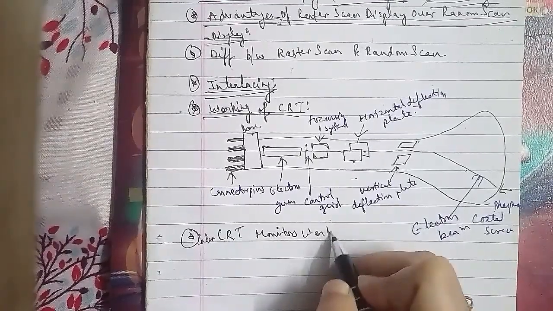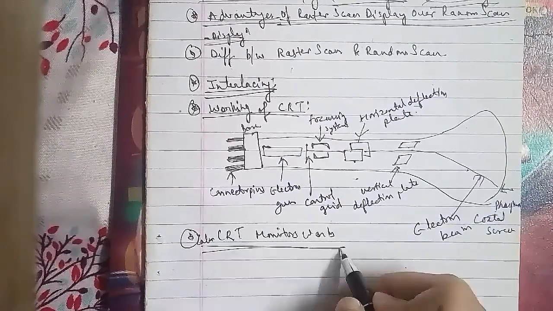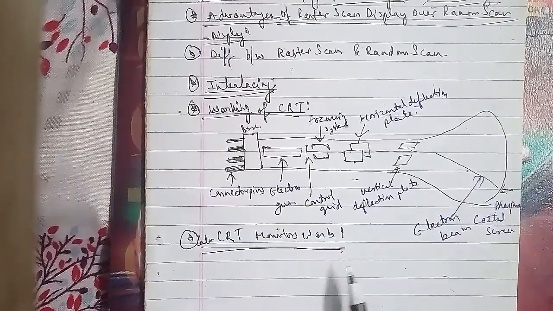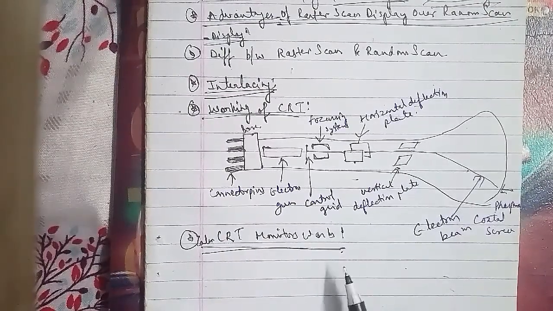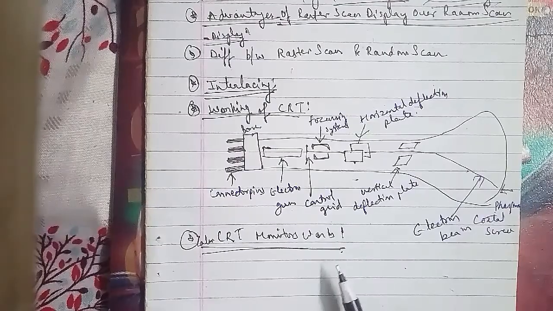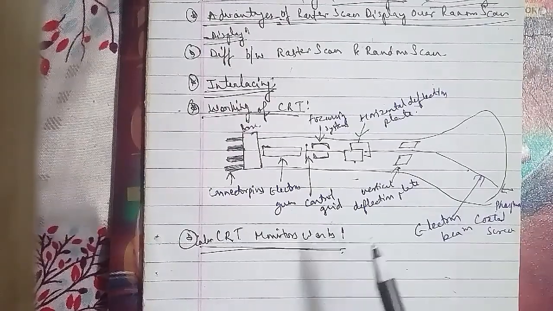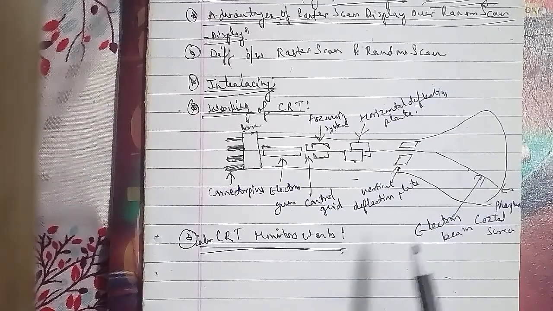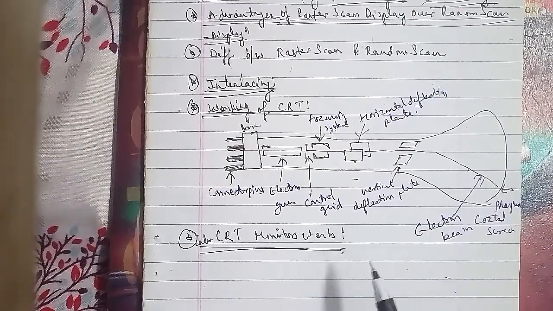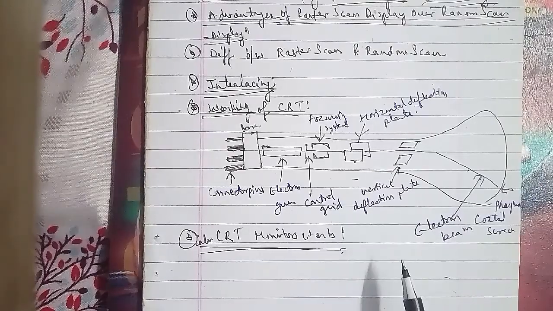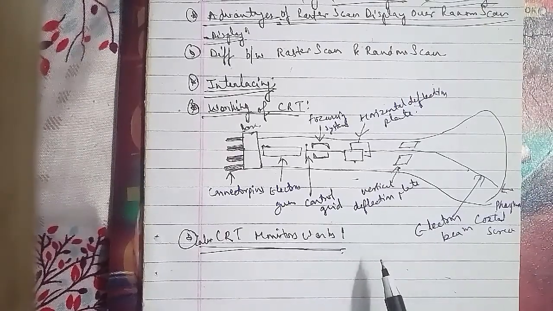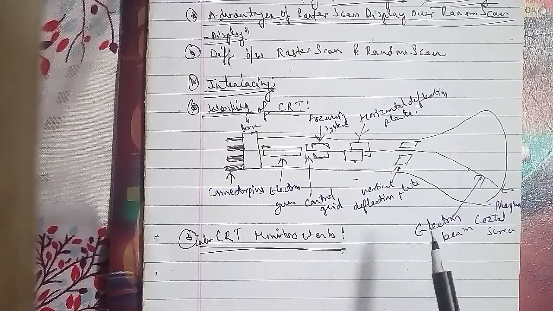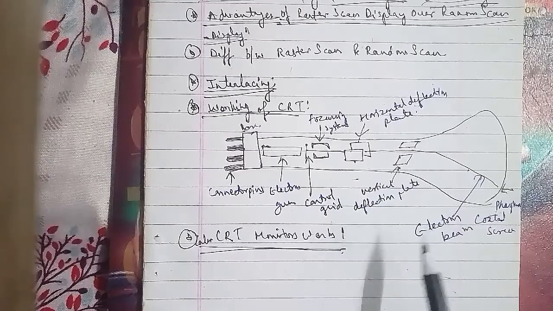In the same case, at intermediate beam speeds, combinations of red and green light are emitted to show two additional colors, that is orange and yellow. The speed of the electrons, and hence the screen color at any point, is controlled by the beam acceleration voltage. Beam penetration has been an inexpensive way to produce color in a random scan monitor, but only 4 colors are possible, and the quality of picture is not as good as with the other method as well.